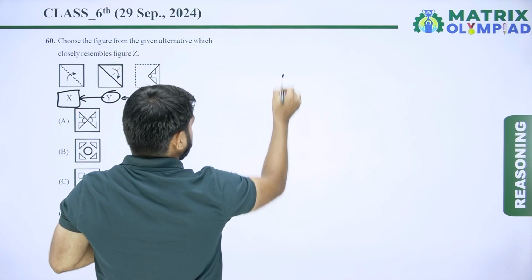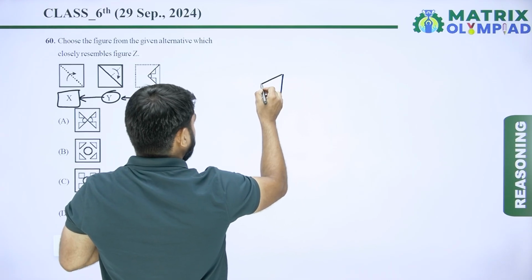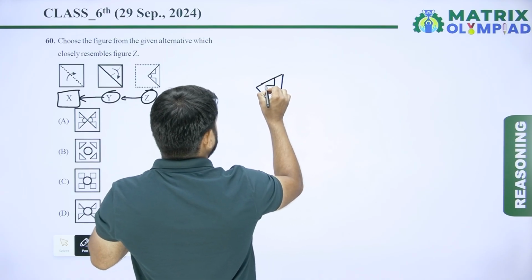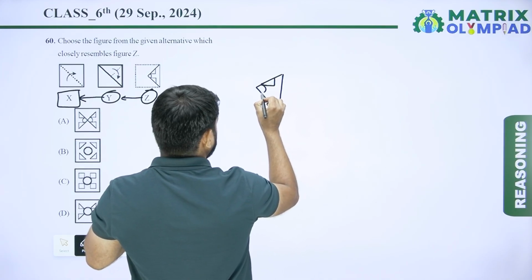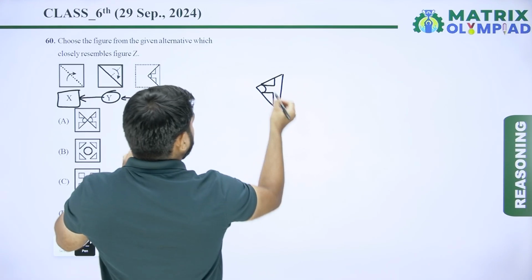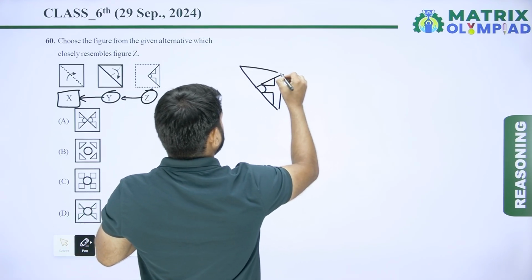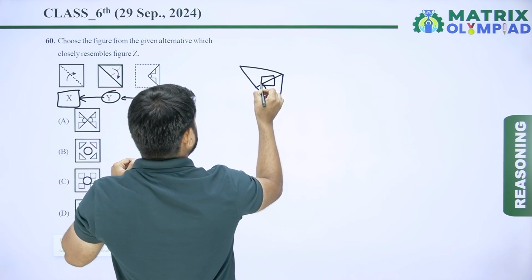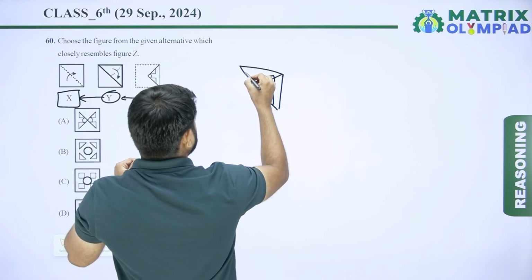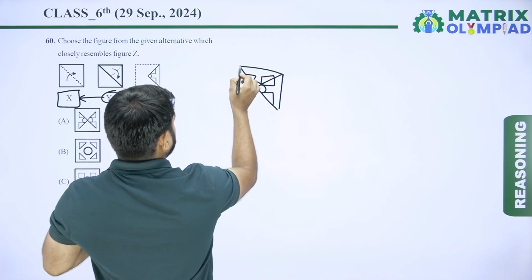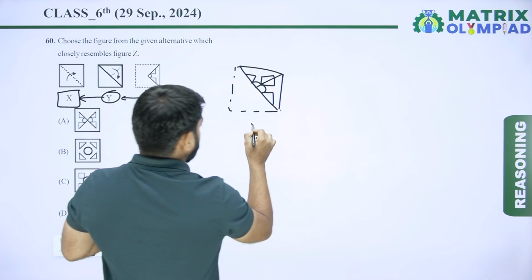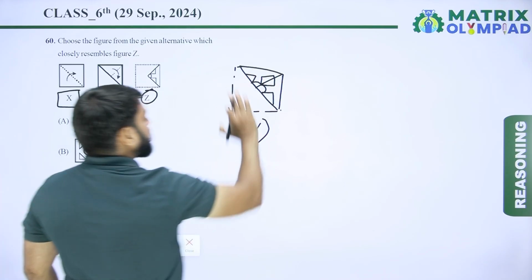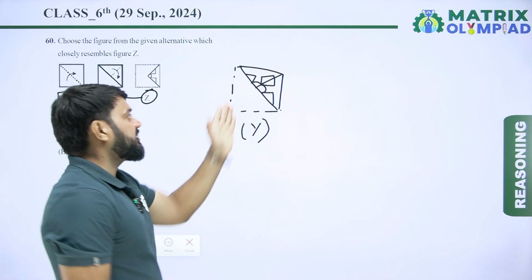When we unfold the Z, then we got figure Y. So this is the figure Z. Now unfold the figure Z. So when we unfold the figure Z, then we got figure X, and this is the figure X. This is the figure Y. Now unfold the Y and find the mirror image in each case.